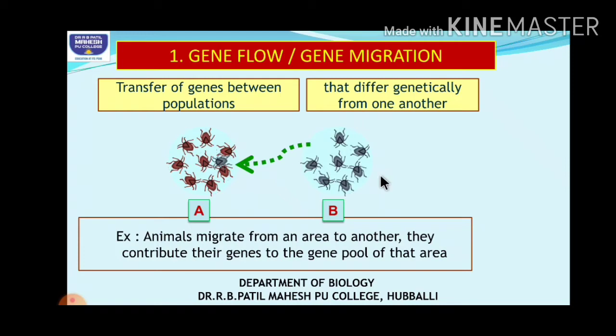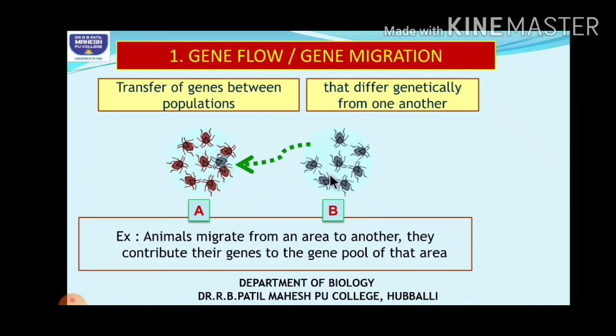So why are we considering it as a factor? When the genes are migrating from one place to another, the gene frequency changed, right? Because of this migration, it might be immigration or emigration. Understand the terms. Migration is of two types. Immigration, entering inside. Emigration is going out of one population.